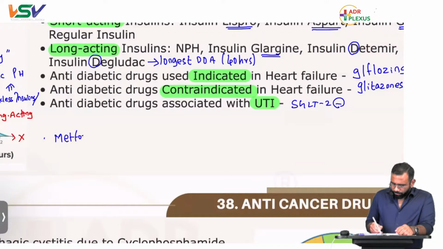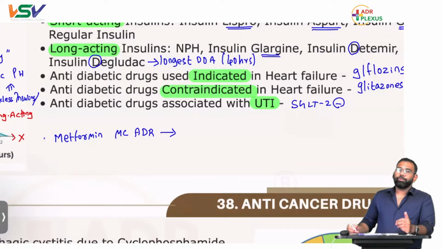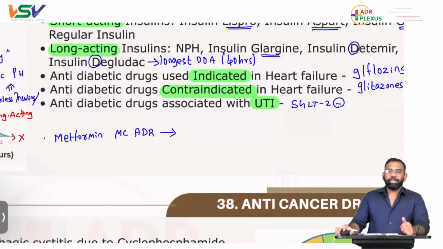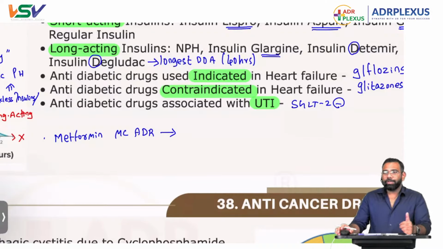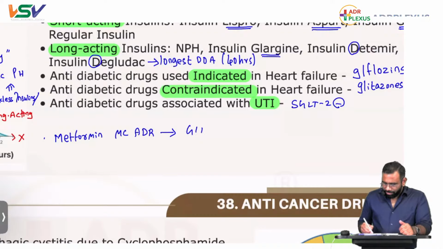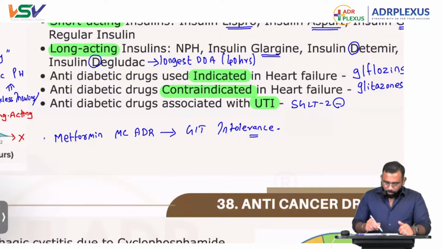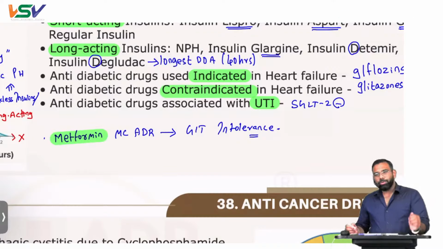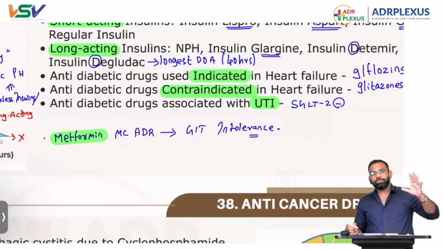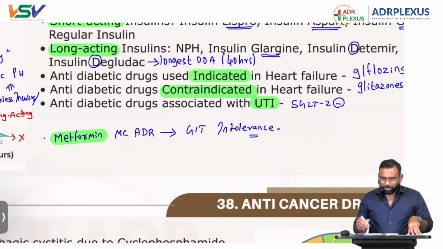Metformin, most common ADR. Of course, in the long term, it is going to produce vitamin B12 deficiency. In rare cases, it is going to produce lactic acidosis, but the most common is GIT intolerance, GI side effects: diarrhea, cramps, and all those things. This is also important because metformin is the most commonly used drug. As I already told you, for the most commonly used drugs you should know things in detail. So this is the question they have asked.